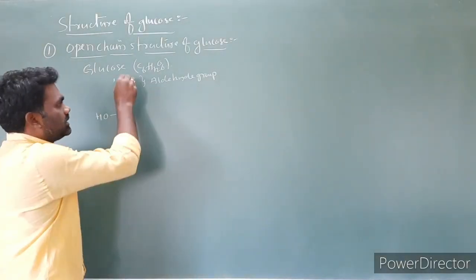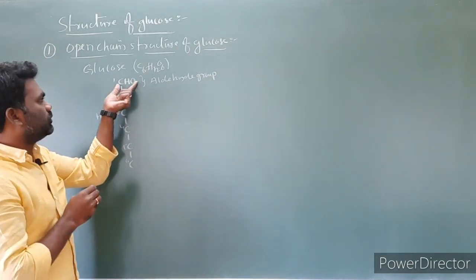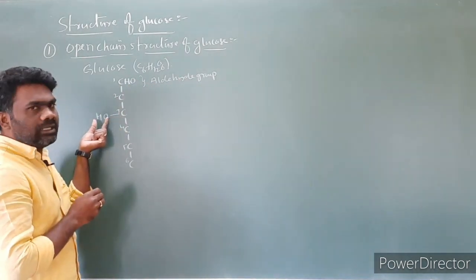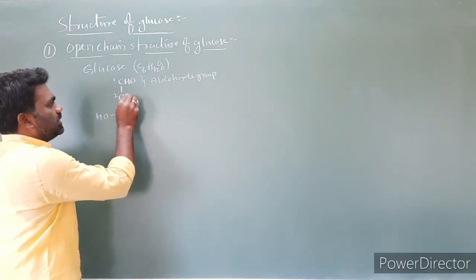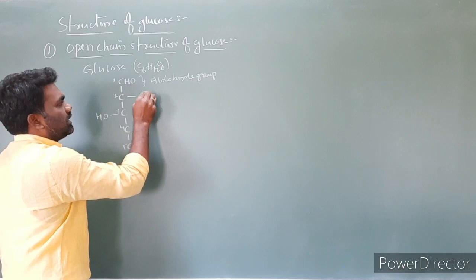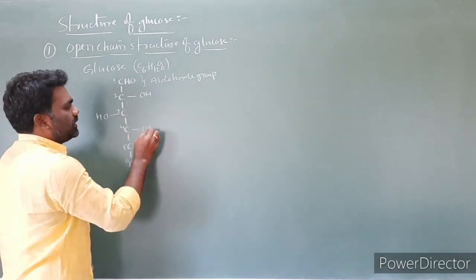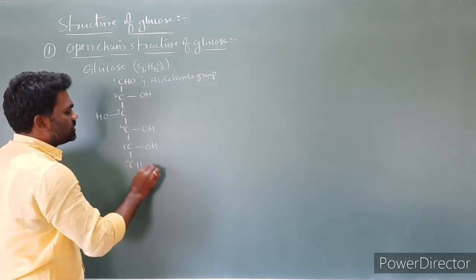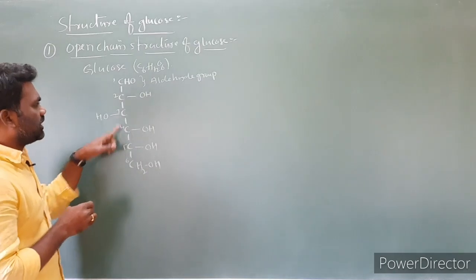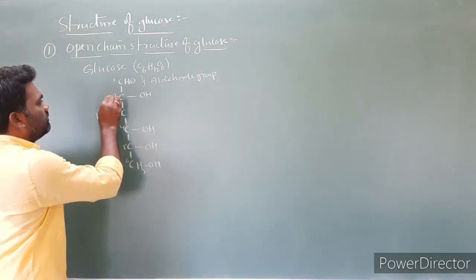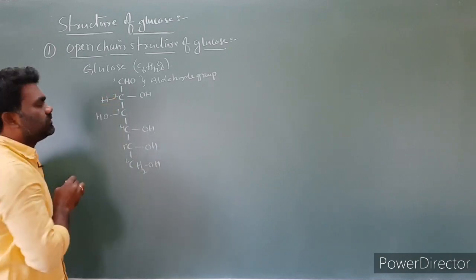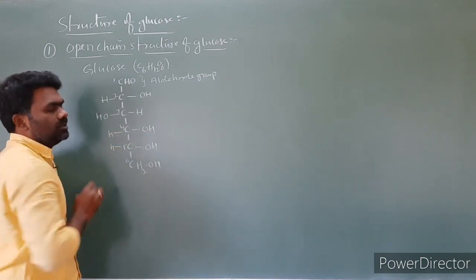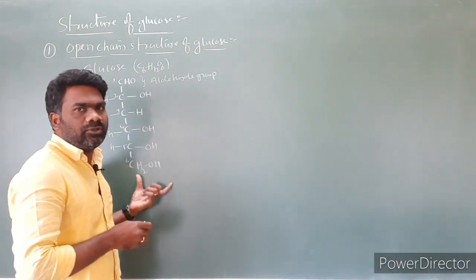The simplest way to remember the structure of glucose: at the first carbon is the CHO group, the aldehyde functional group. At the third carbon OH is on the left hand side, and at all the remaining carbons OH is on the right hand side. The second carbon OH is on the right, the fourth carbon OH is on the right, the fifth carbon OH is on the right. The last carbon is CH2OH. The remaining valencies of carbon are satisfied with hydrogens, since the valence of carbon is 4. So this is the open chain structure of glucose.